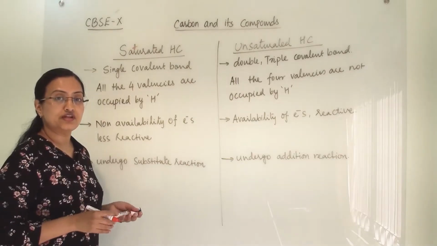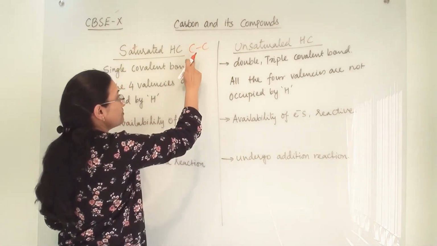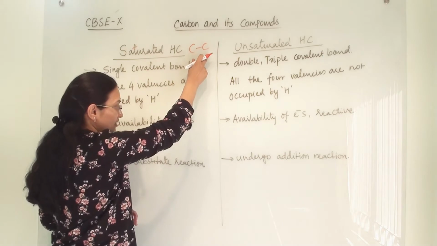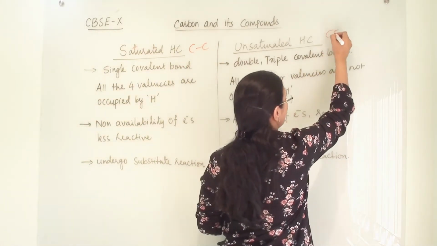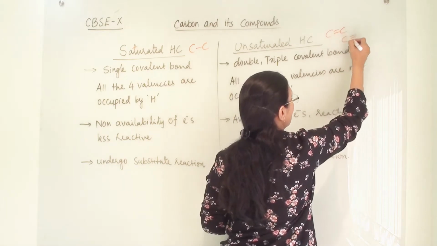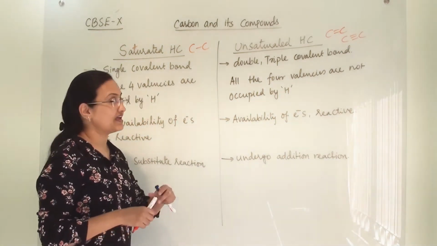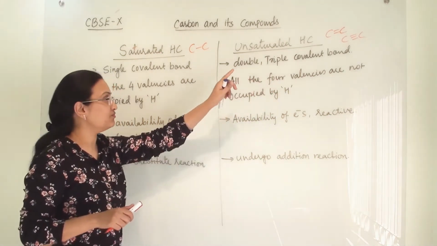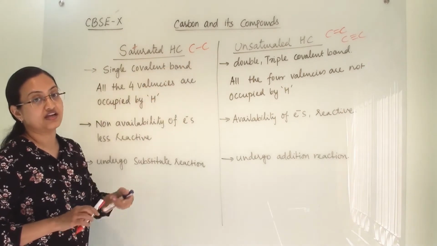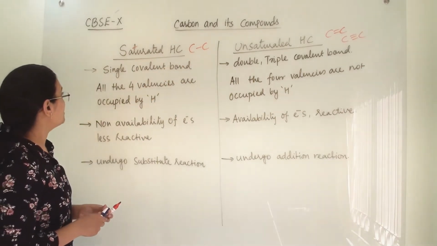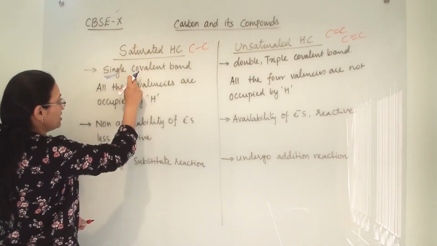Here, the saturated hydrocarbons are the hydrocarbons which have carbon-carbon single bonded molecules. Unsaturated hydrocarbons are carbon-carbon double bonded molecules and carbon-carbon triple bonded molecules. So these two are termed as unsaturated hydrocarbons, whereas carbon-carbon single bond molecules are termed as saturated ones. Now, single covalent bonds, they are saturated hydrocarbons.